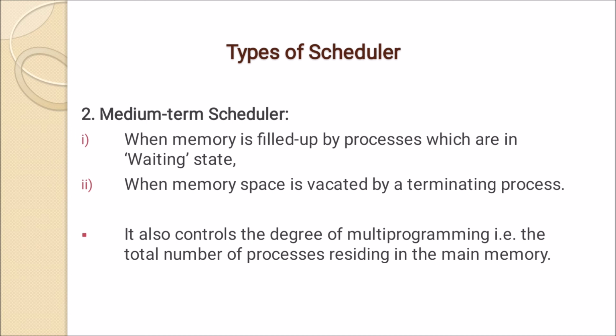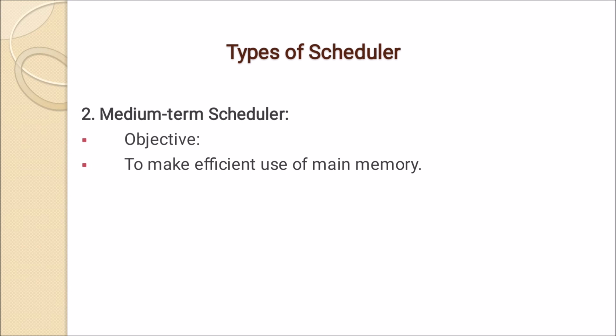So there are two scenarios when this medium term scheduler comes into picture. It also controls the degree of multiprogramming, that means the total number of processes residing in the main memory, because how many processes are residing in the main memory depends on this medium term scheduler. So what is the objective of the medium term scheduler? To make efficient use of main memory.